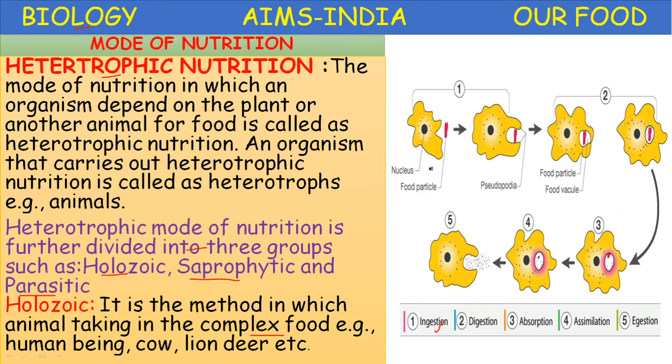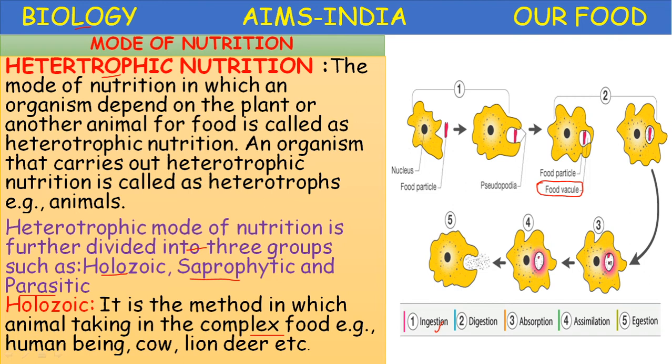During ingestion, the animal comes close to the food particle. Pseudopodia are present in amoeba, which help in locomotion and also in catching the prey. Prey means food. Here it surrounds the food particle and develops a food vacuole, and inside the food vacuole the digestive enzymes are secreted and the process of digestion takes place.